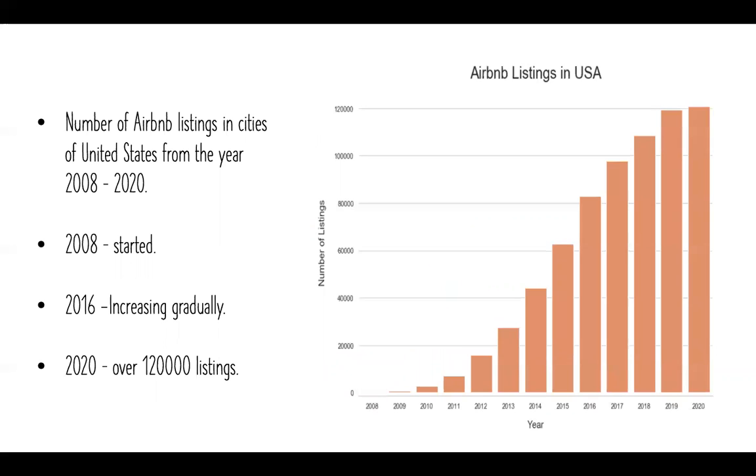In this graph, we can see the increase in the number of listings in Airbnb from 2008 to 2020. As we can see, the number of listings has sharply increased from 2014 onwards.